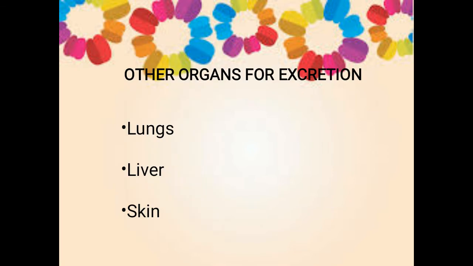Would you clear, children? So next we are going to see about the other organs that are involved in this excretion process. The other organs might be lungs, liver and skin. What is the function of lungs? It separates oxygen from the air we inhale, and the blood takes that oxygen to all parts of the body.